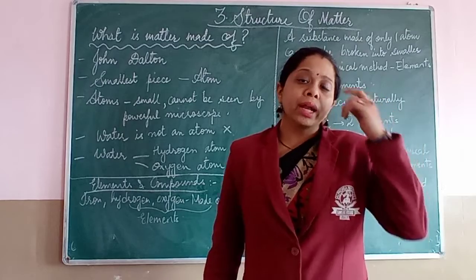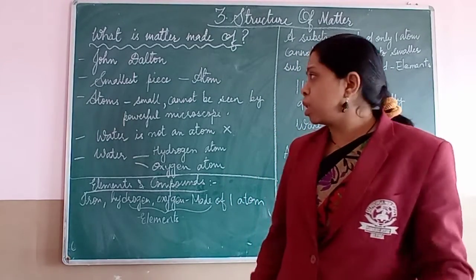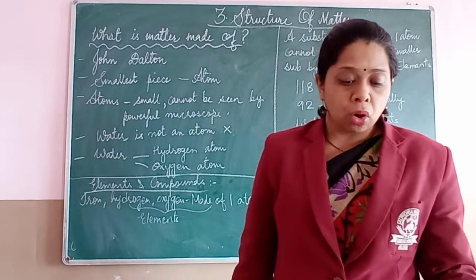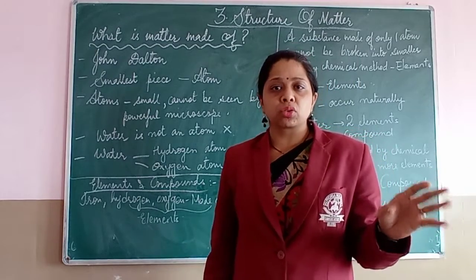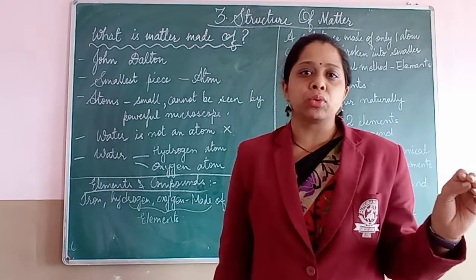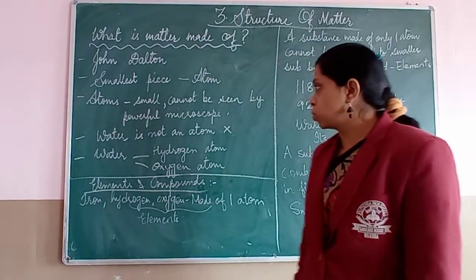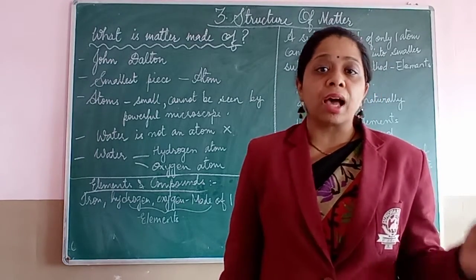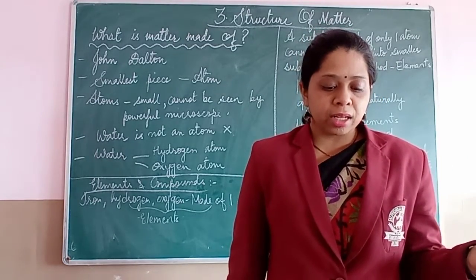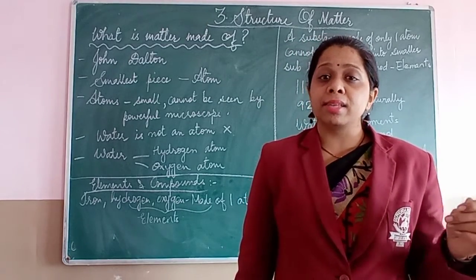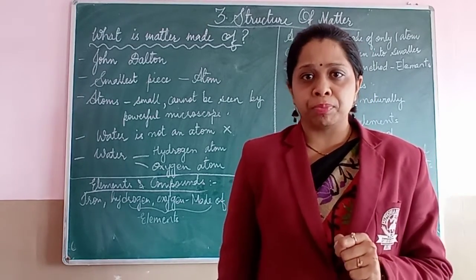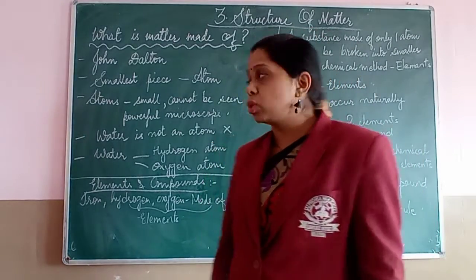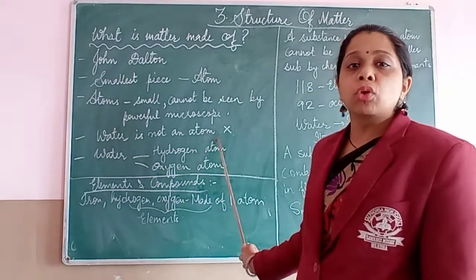Now, how are atoms? Atoms are very small and cannot be seen even with a powerful microscope. Now let us see which different substances are atoms. For example, gold is an atom, iron is an atom, but what about water? Is water an atom? No, water is not an atom. I will explain now, listen very properly.